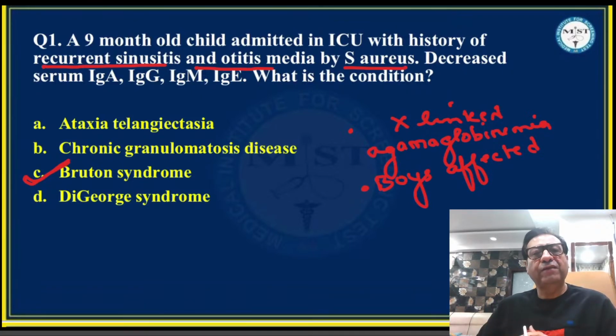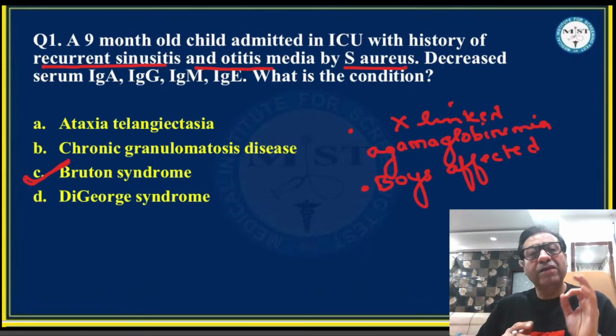Obviously, the child has to be lifelong on immunoglobulin therapy, and this is a condition not associated with a very good prognosis. Why is this not ataxia telangiectasia? Ataxia telangiectasia is known to be associated with ataxia and conjunctival telangiectasias. This condition is definitely not associated with a decrease in the immunoglobulin levels. Chronic granulomatous disease again is an immunodeficiency, but it is basically a condition more associated with neutrophil phagocytic function defects.